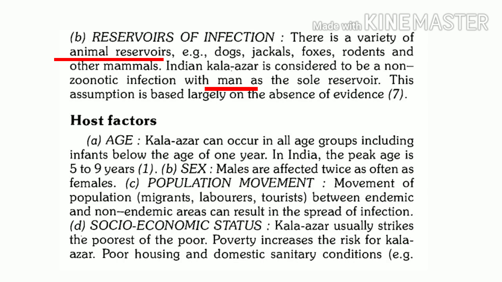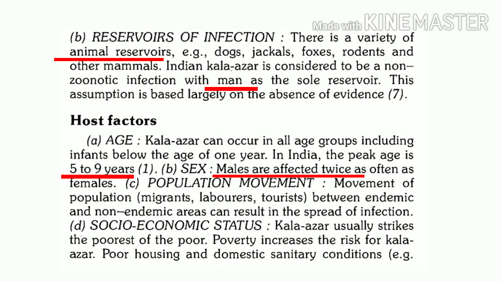What is the peak age incidence in India? In India, the peak age group which is affected is from 5 years to 9 years. As far as male-female distribution is concerned, males are affected twice as often as females.